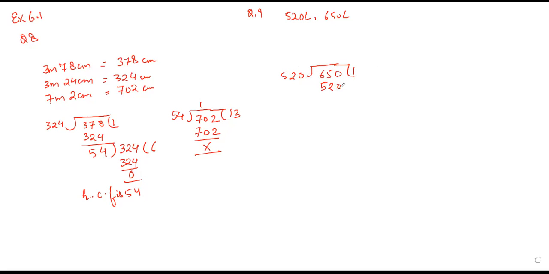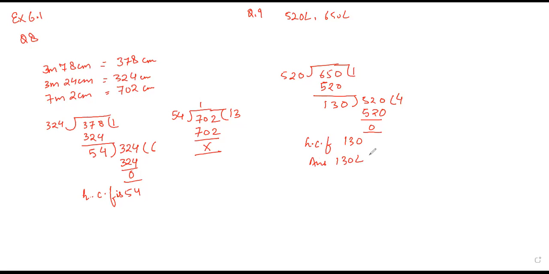The remainder is 130. Now copy your divisor, that is 130. 130 into 4 will give you 520 and remainder 0. That means HCF is 130, and in the answer you write 130 liter.